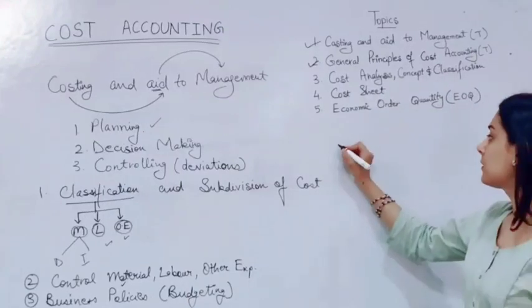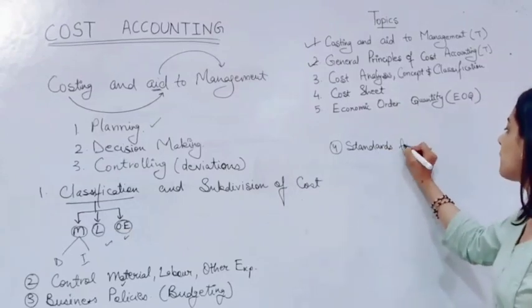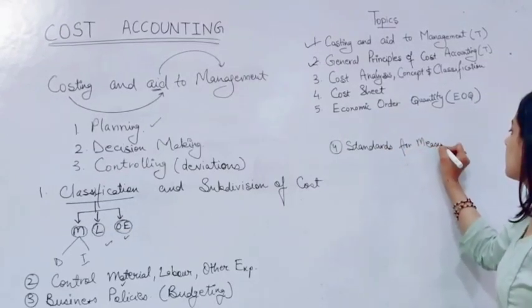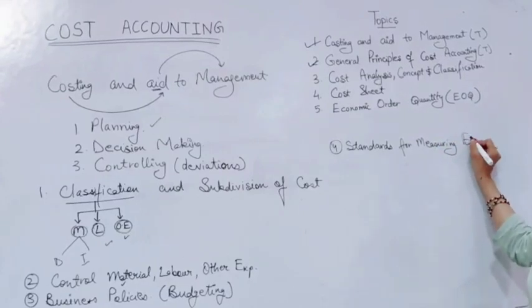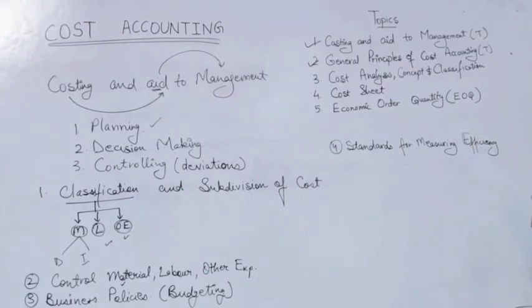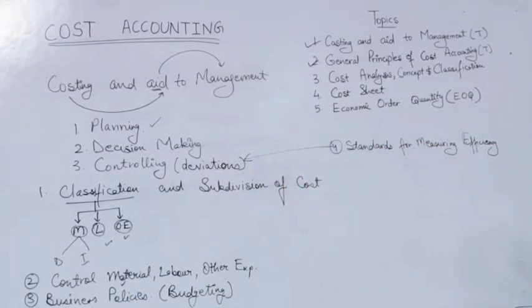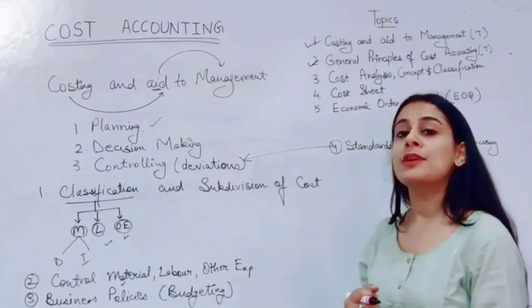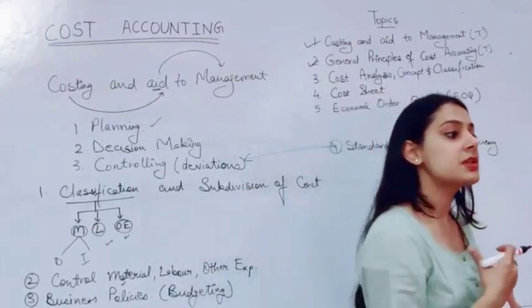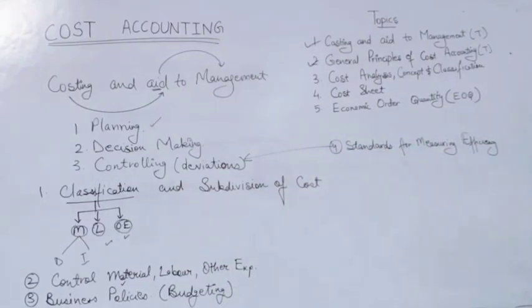Next after this will be standards for measuring efficiency. So standards for measuring efficiency is the same as controlling or setting up the deviations. By setting up deviations, we mean that we have to look at whether we need to change our planning process to reach the standards set, or do we need to continue with the same plan. So the standards for measuring efficiency tell us how efficient we are in our cost.